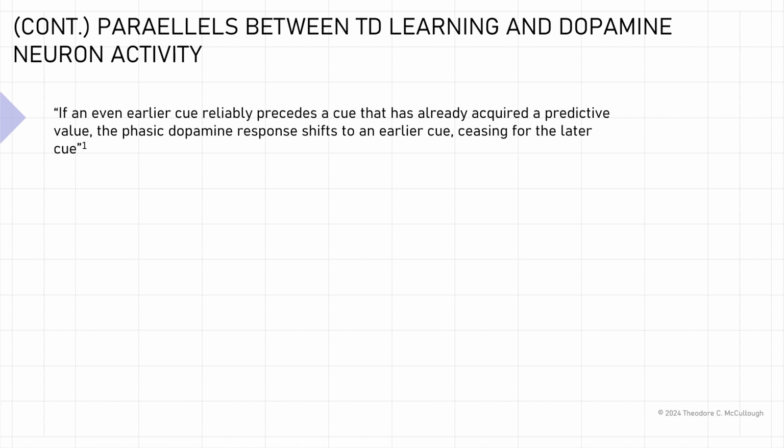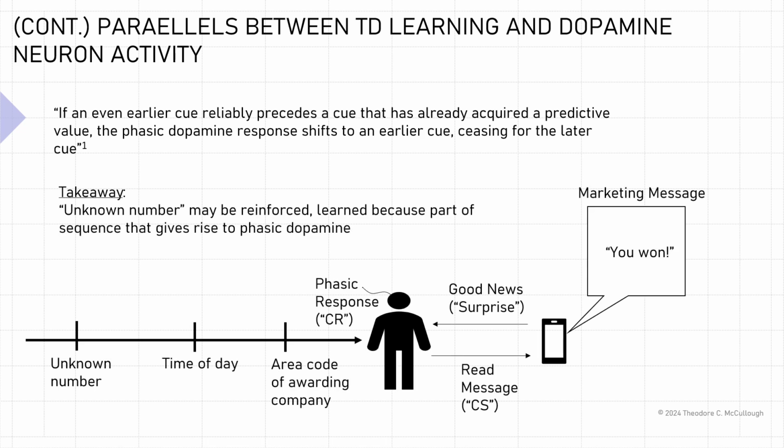Another parallel between TD learning and dopamine neuron activity is contained in the following passage. If an even earlier cue reliably precedes a cue that has already acquired a predictive value, the phasic dopamine response shifts to the earlier cue, ceasing for the latter cue. So the takeaway here really is that, for example, an unknown number may be reinforced, learned, because it's part of the sequence that gives rise to the phasic dopamine response.